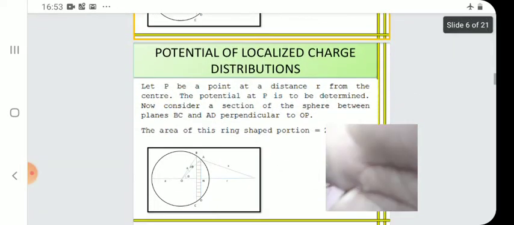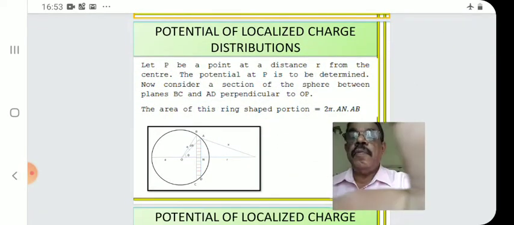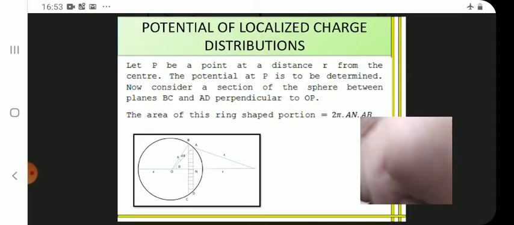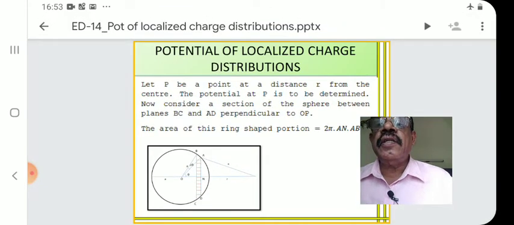Now we pass on to the next slide. P, so you have to mark P. Let P be a point at a distance r from the center. The potential at P is to be determined. Now consider a section of the sphere between planes BC and AD perpendicular to OP.